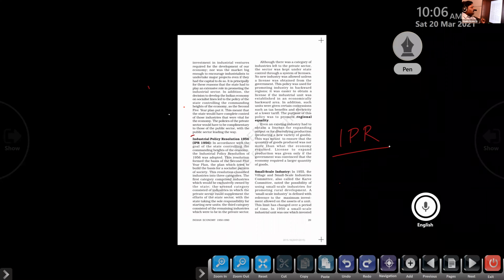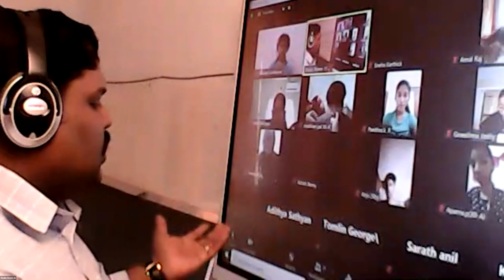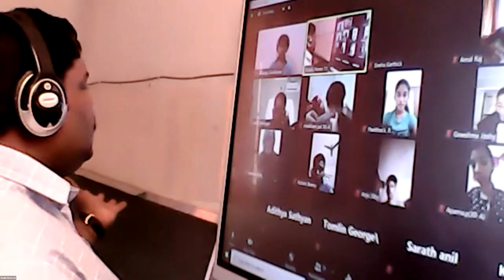Intellectual property rights. What is that? Intellectual property rights, IPR. Okay, so both are connected with economics, right? So there is a PhD program for IPR. What is that? Intellectual property rights. Do you know what intellectual property rights is? Any idea about that? So this is a knowledge question.